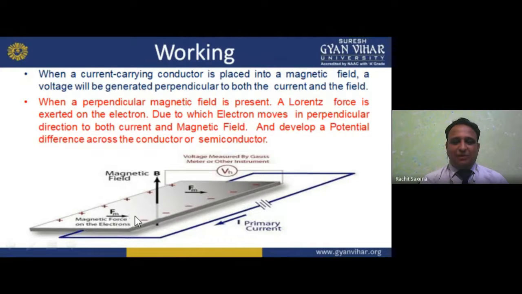Now force is again perpendicular. Basically B is perpendicular and current I is perpendicular. Due to this the Lorentz force takes place, and that Lorentz force is perpendicular. That perpendicular Lorentz force pushes, or applies force on, the electrons to move. So due to this the potential difference takes place, and that potential difference is known as the Hall voltage. Okay. Now I hope you understand with this diagram also, and we can measure it with a Gauss meter or other instrument, a voltmeter we can say, a galvanometer we can say. So I hope you understand.